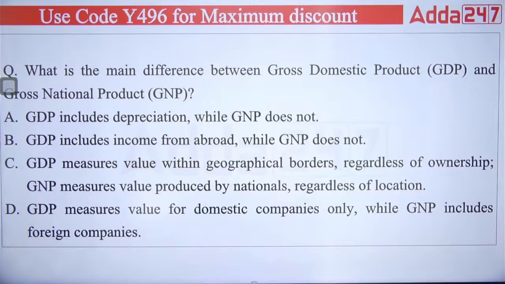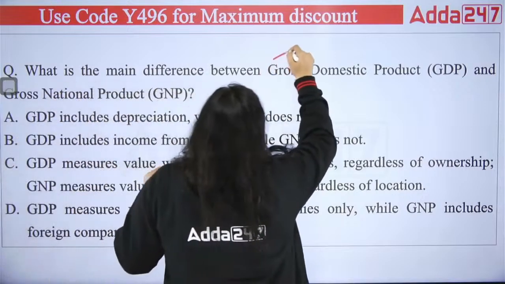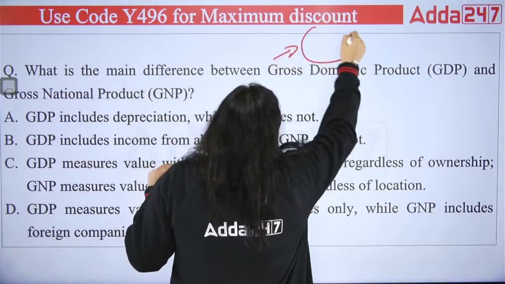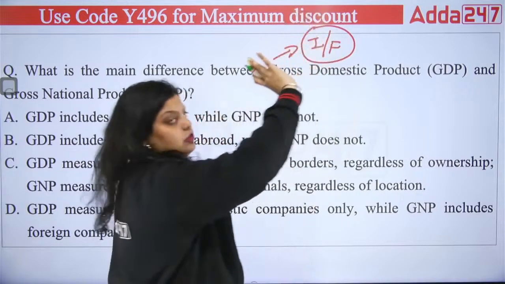When we talk about GDP, GDP talks about the money value of all final goods and services produced within the geographical boundary of a country. Like within the country, how much production you have done, that will be cross-checked. And GNP means citizens have produced goods and services. So in a short way, I will write like this. Whatever production has been done by Indian or foreigner within the boundary, that's GDP.